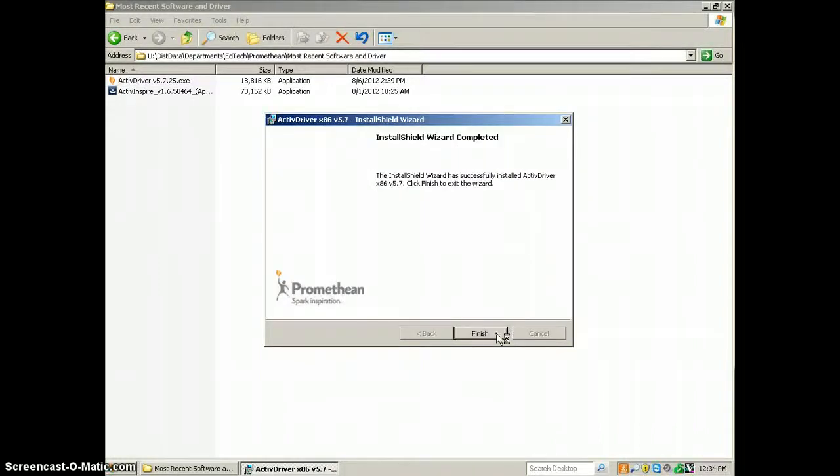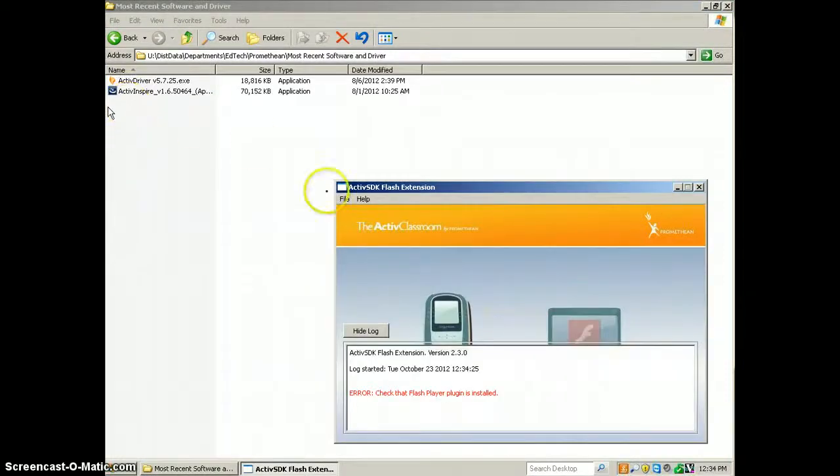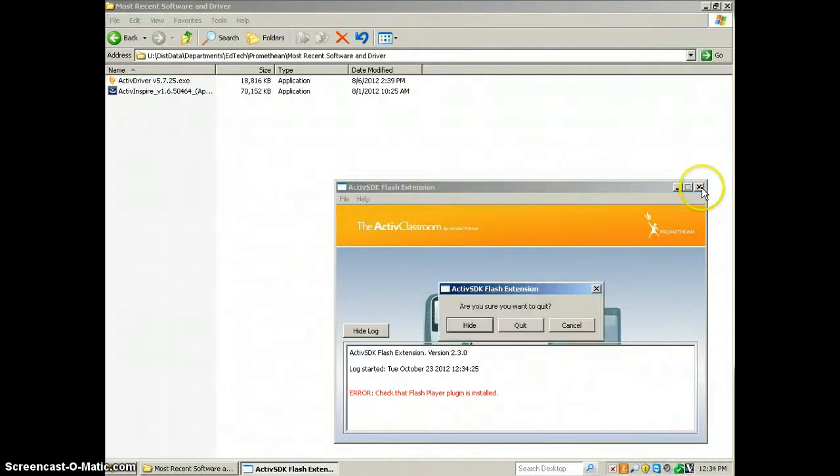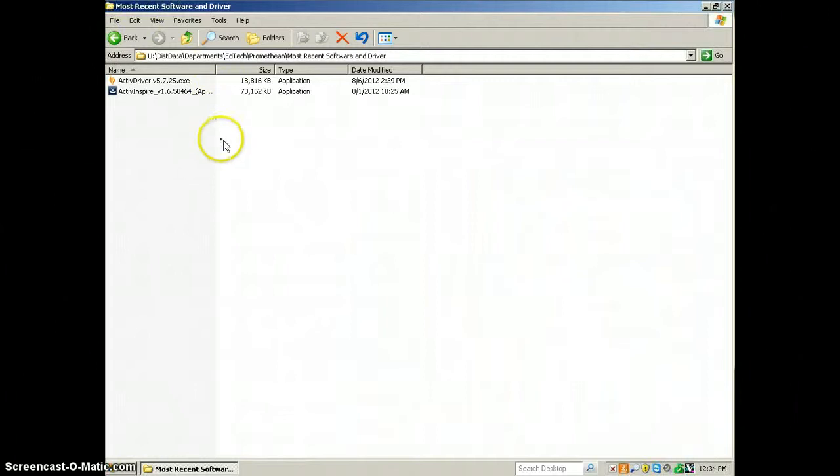Alright, we're done. Go ahead and click finish. If it gives you this warning here, just close that window. That's for a Flash plugin that we're not going to concern ourselves with at this point in time. Alright, let's go ahead and install ActivInspire.